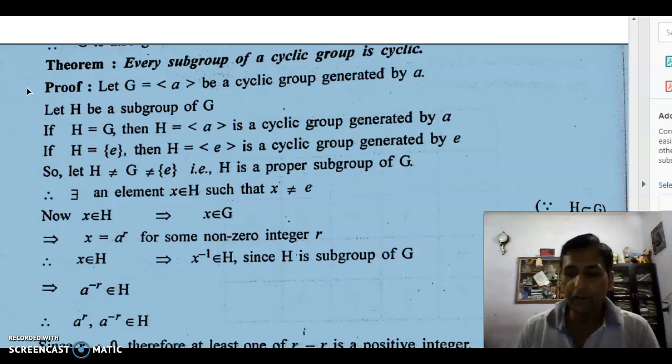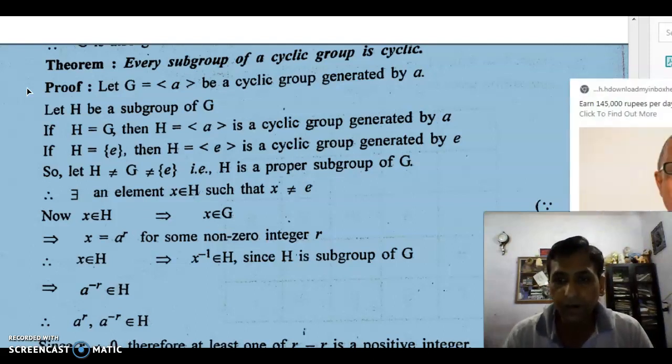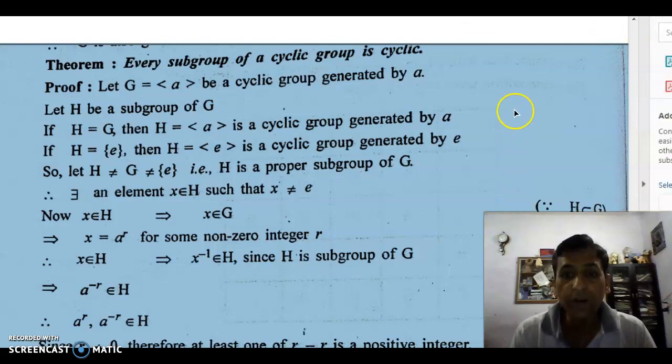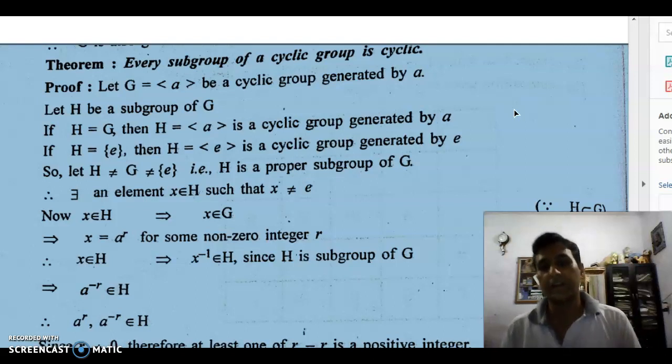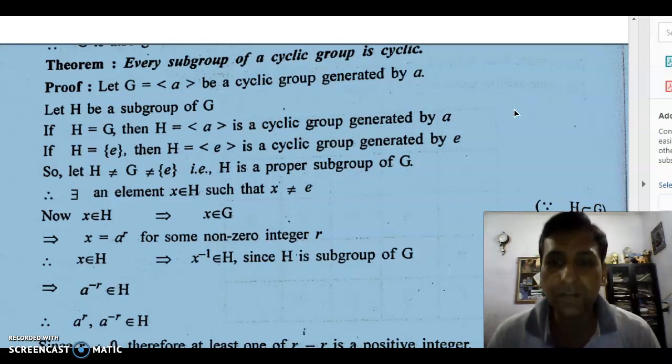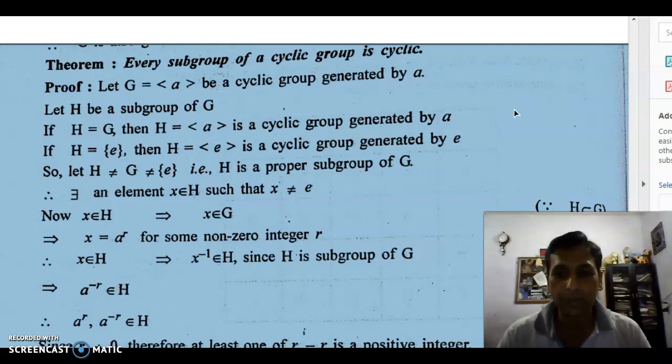We know what a cyclic group is. A group is called a cyclic group if it is generated by a single element, meaning every element of that group can be written as an integral power of the generator. Suppose G is some group generated by some element A. Then every element of G can be written as an integral power of A. So every element of G is A, A squared, and so on up to a certain order if it is finite. And in case of infinite cyclic, it goes on.